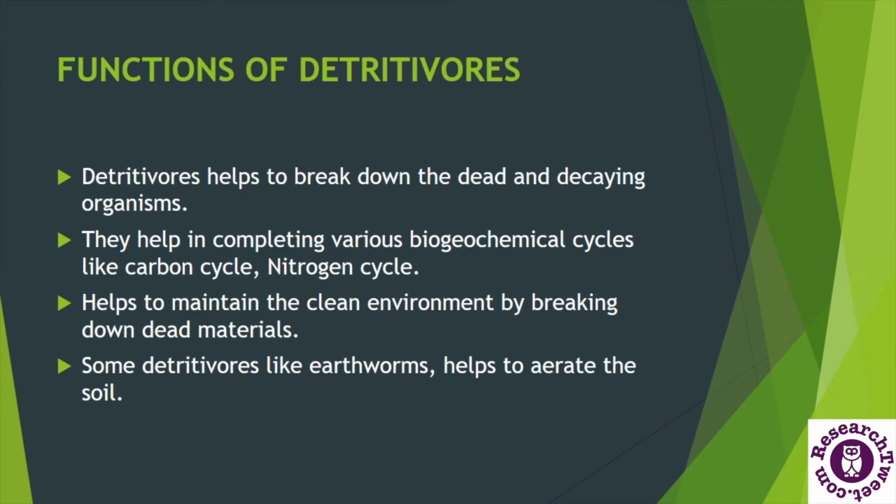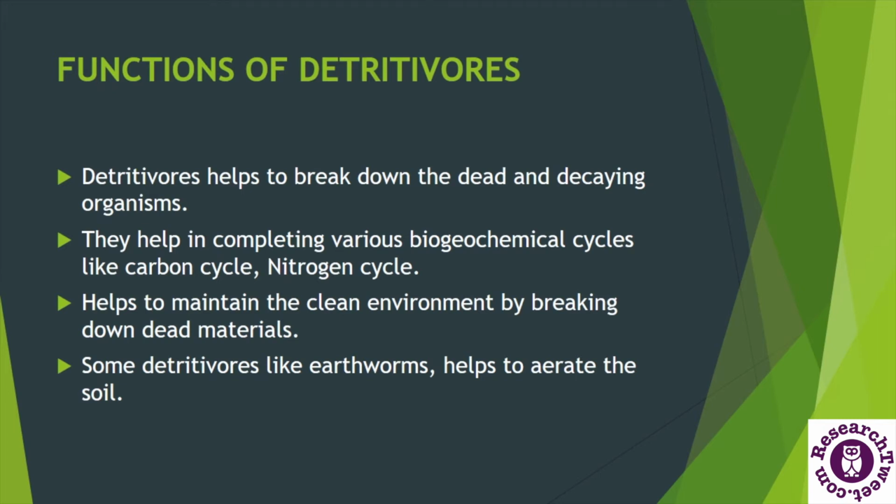Now let's understand the functions of detritivores. They have a very important role in our ecosystem. As we have discussed, the detritivores or decomposers decompose all the dead organic materials produced by all the trophic levels and from all food chains of the ecosystem.